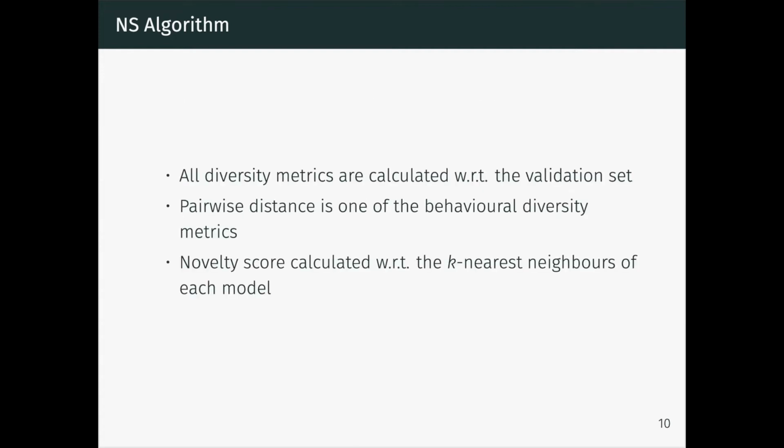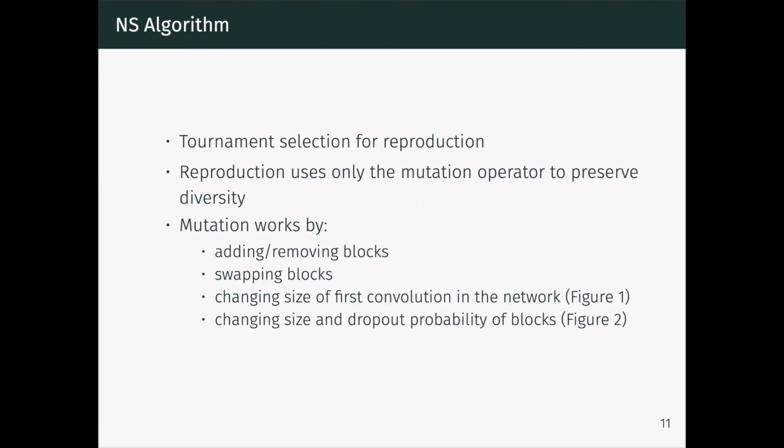All of the diversity metrics are calculated with respect to a validation set. This pairwise distance is one of the behavioral diversity metrics that we saw. The novelty score is calculated with respect to the k nearest neighbors of each model. When selecting models for reproduction, we use tournament selection. Reproduction uses only the mutation operator. This is to preserve diversity. Mutation operates by adding or removing blocks, swapping blocks, changing the size of the first convolutional layer in the network, or changing the size and dropout probability of the residual blocks.